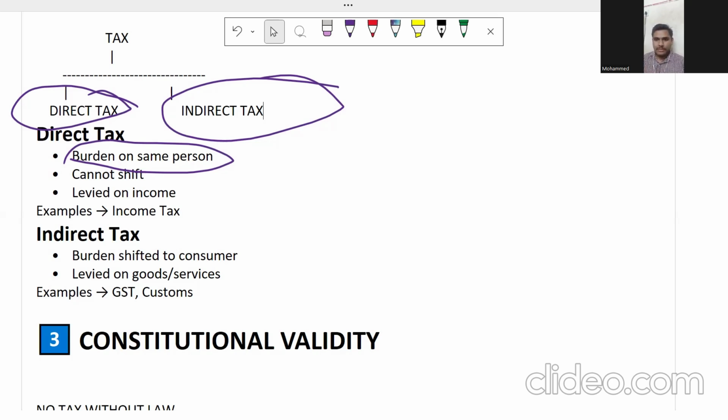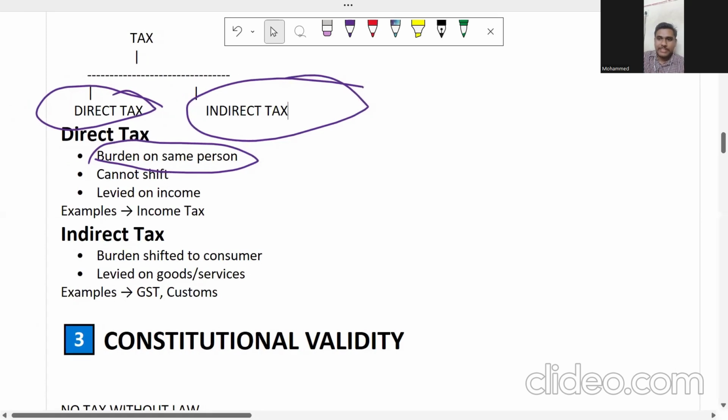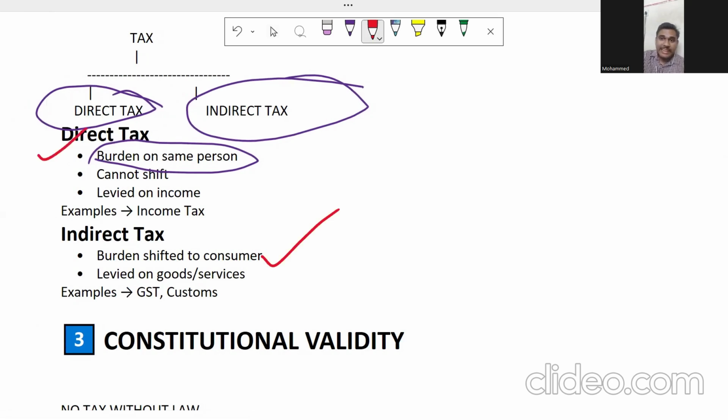It is simple. In indirect tax, the burden is shifting to the consumer. It is levied on goods or services, unlike direct tax, which is levied on an individual's income, whereas indirect tax is levied on goods or services. For example, in indirect taxes, we are going to have GST and customs. All these things come under indirect tax.